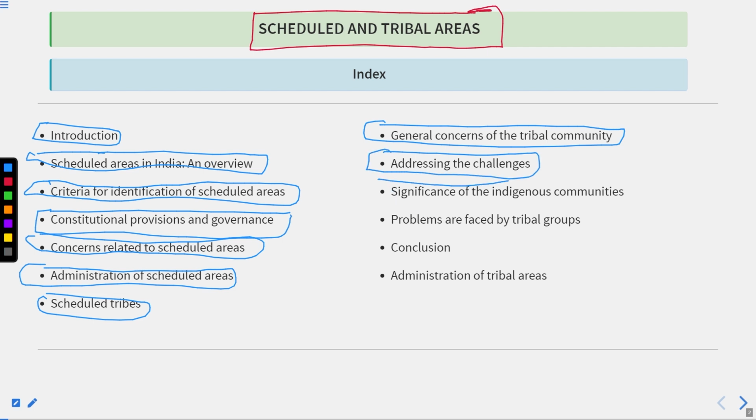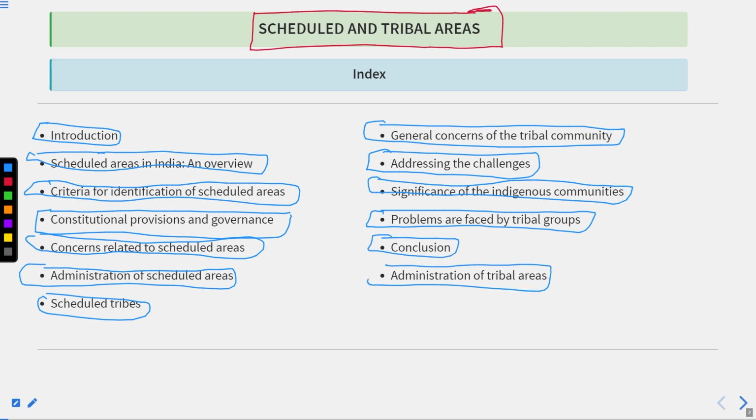Thereafter, the significance of the indigenous communities, problems faced by the tribal groups, conclusion, and the administration of the tribal areas. So these are the topics that we have scheduled for the discussion.